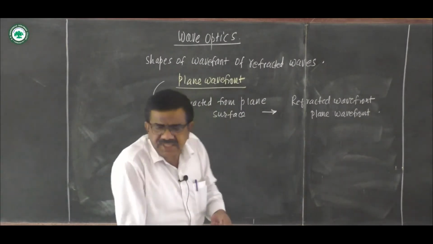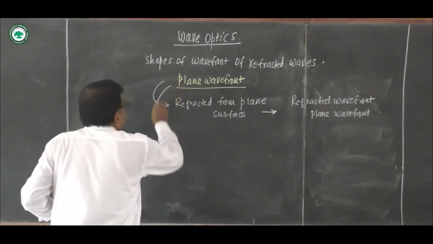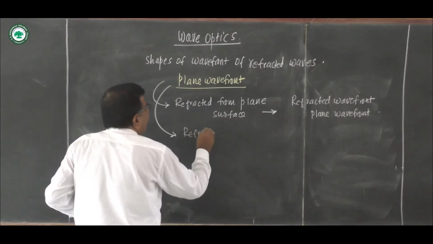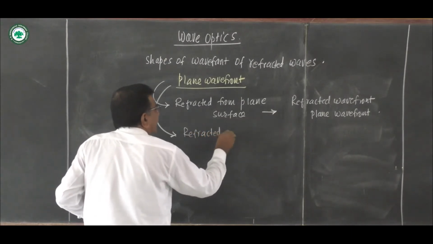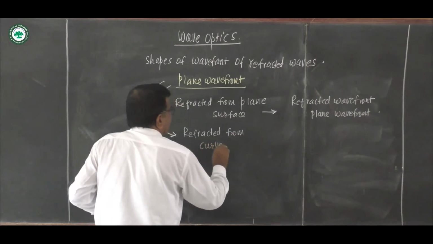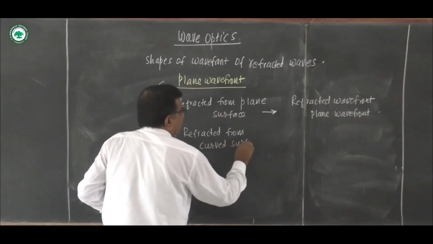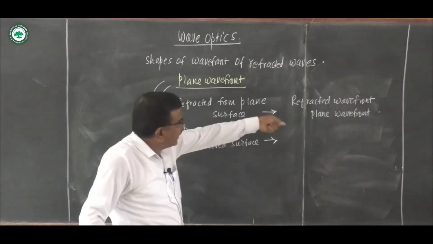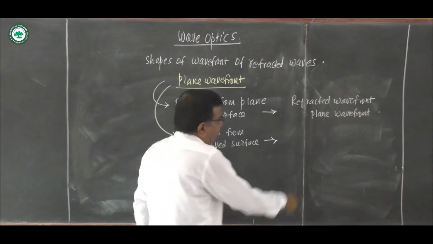If a plane wavefront is refracted from a curved surface, like a convex lens, then the refracted wavefront is a spherical wavefront.